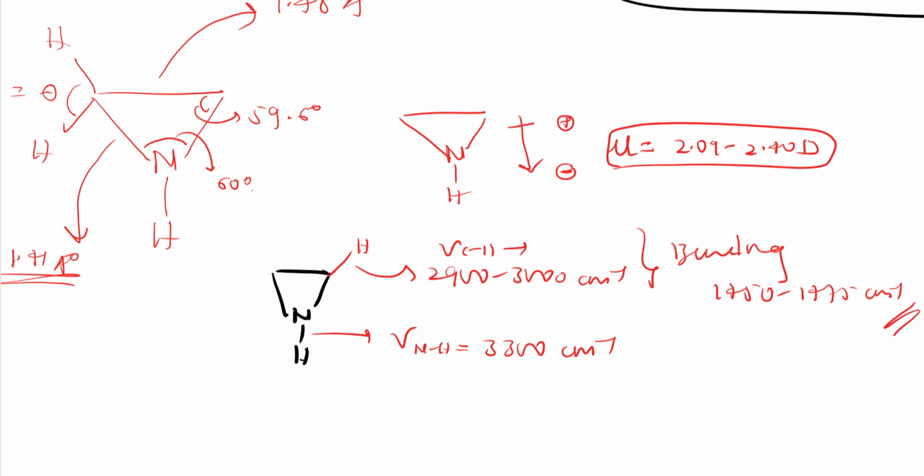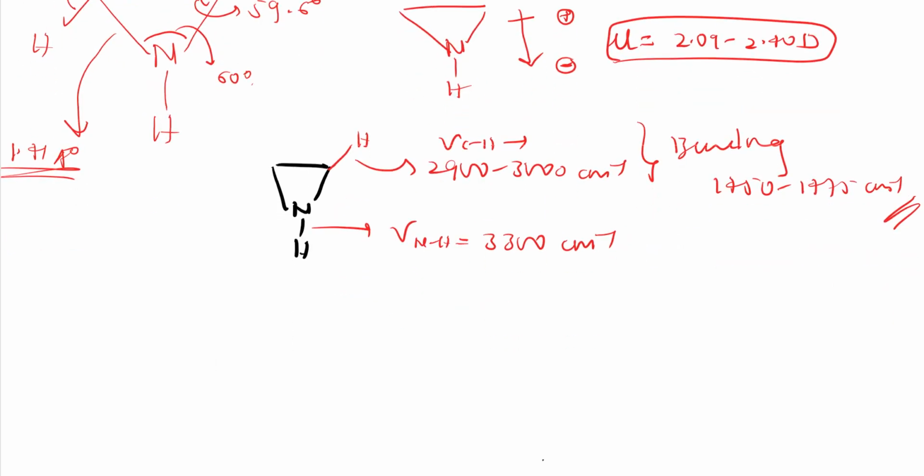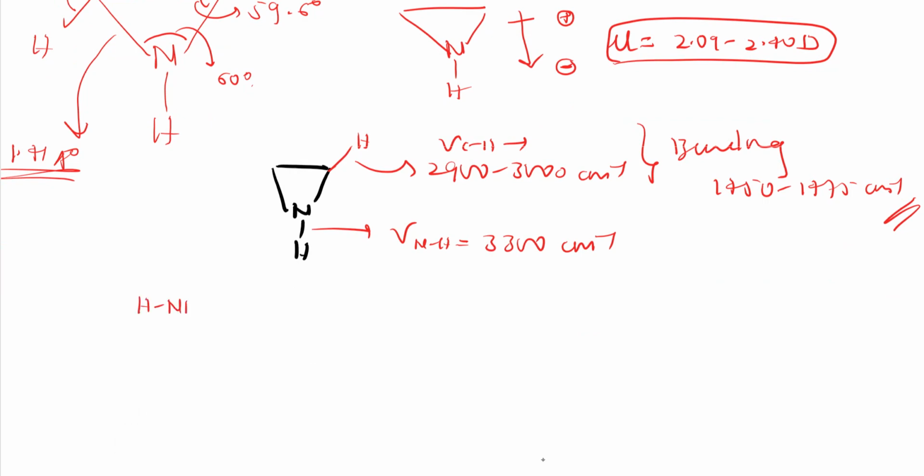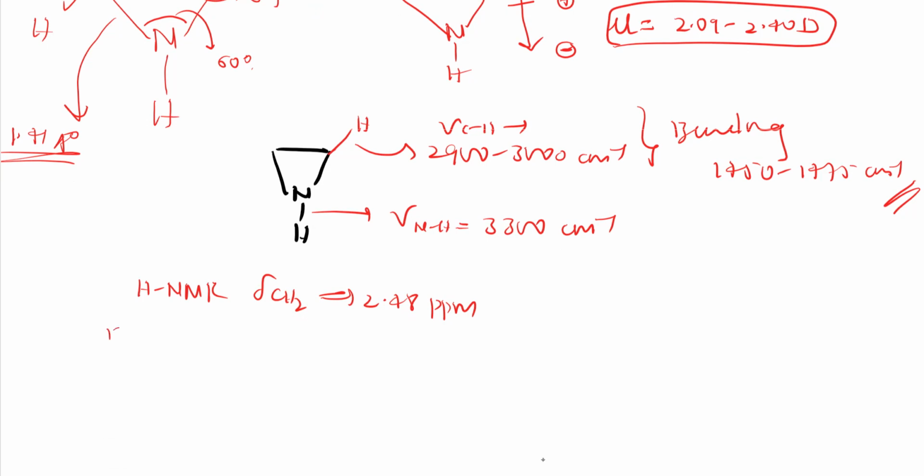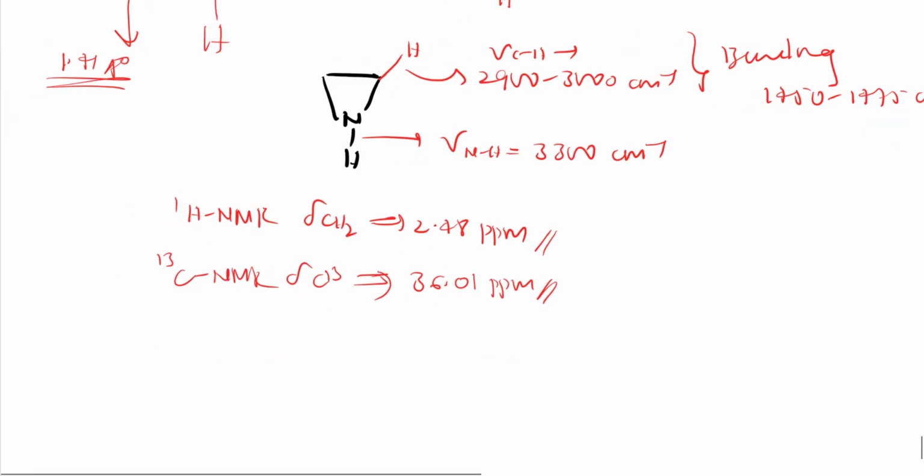And also, if you see HNMR data, HNMR data of this CH2, not NH, it will be around 2.48 ppm. So it represents that carbon is sp3. This is 1H NMR data. And 13C NMR data, for this carbon, only for carbon, not for nitrogen, because carbon we are seeing, it will be 36.01 ppm. So these are the few aspects of these aziridines. I hope I told everything about that.